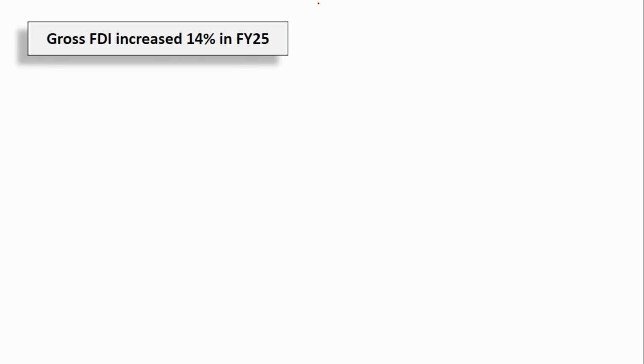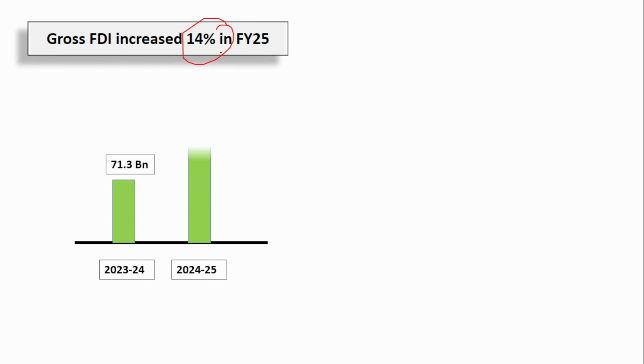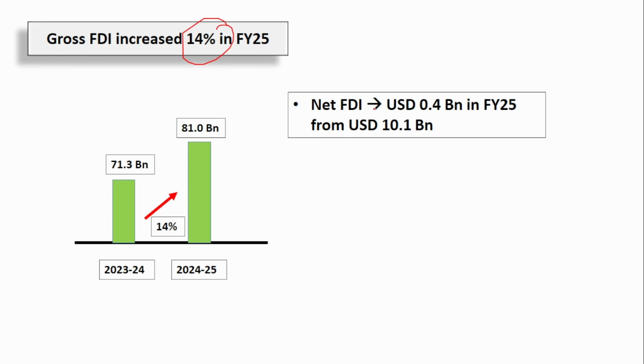Next, the gross FDI increased 14%. Compared to the previous year, it has increased from 71 billion to 81 billion, an increase of 14% in gross FDI. But if you see the net FDI, it was just 0.4 billion, compared to 10 billion in the previous year, financial year 24. Now, why is the net FDI just 0.4 billion in financial year 25 but 10 billion in financial year 24? What does net FDI mean?